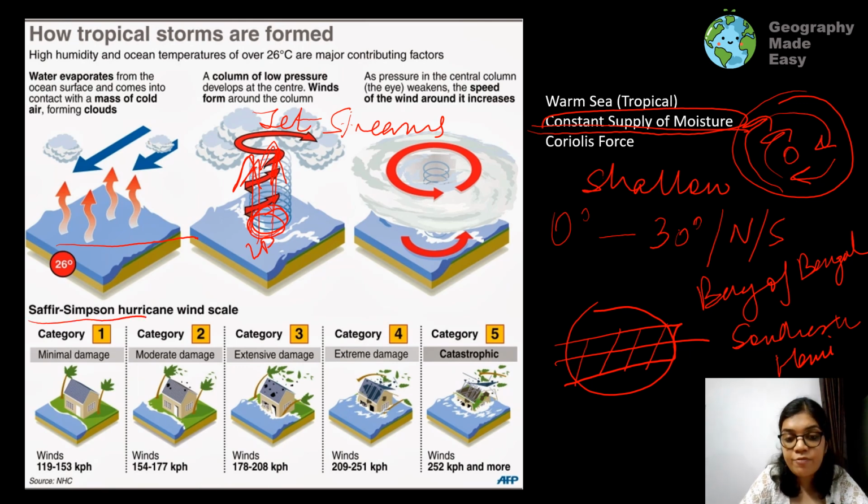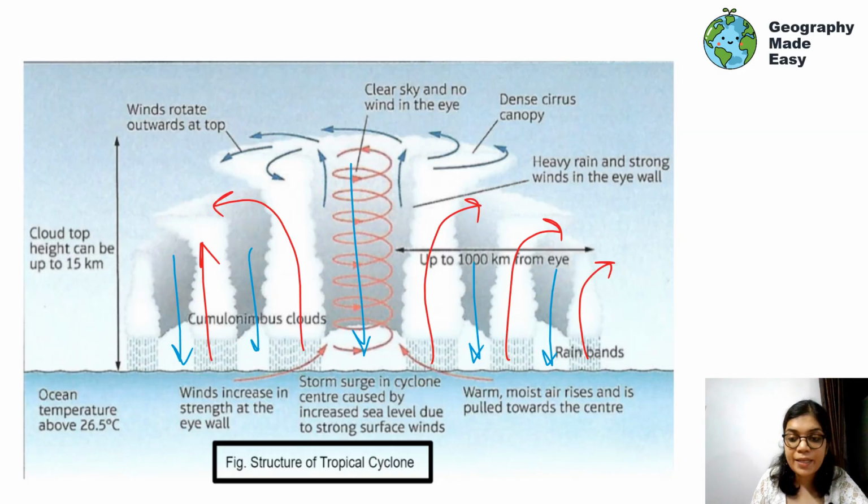Here we have 5 categories according to how much damage is caused, from category 1 to category 5, with wind speeds ranging from 119 to 252. So this time Remal is going to be of the category 1 class, from minimal damage to moderate damage, because the wind speed is expected to be maximum 110 to 150 kilometers per hour. In some cases, when we have super cyclones, the wind speeds can become very high.